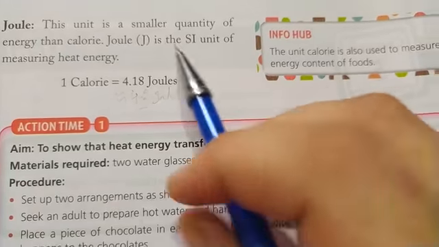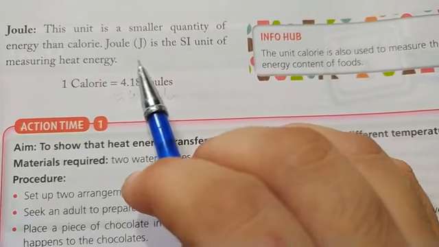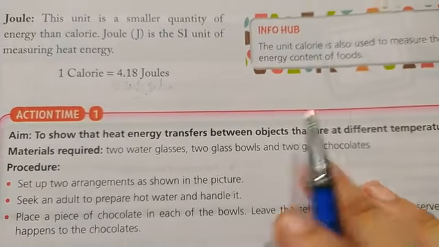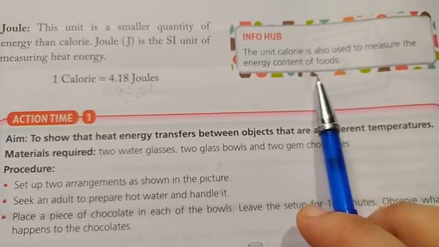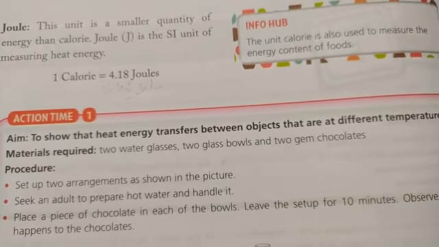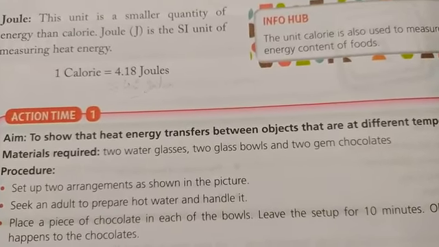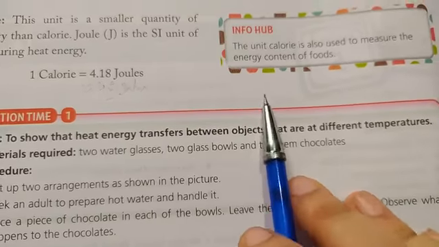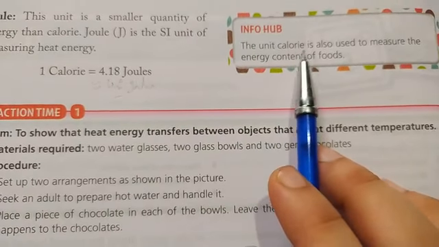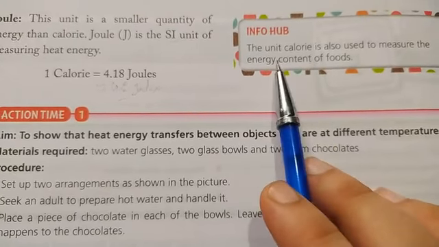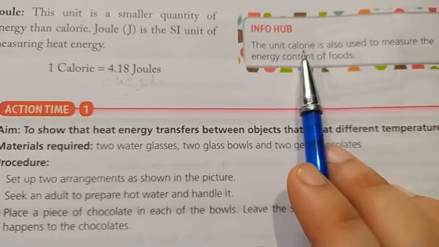So this is another unit of heat energy. And the calorie we often use to measure the energy content of foods also. When we want to see the energy content of foods, then we also use the term calorie.